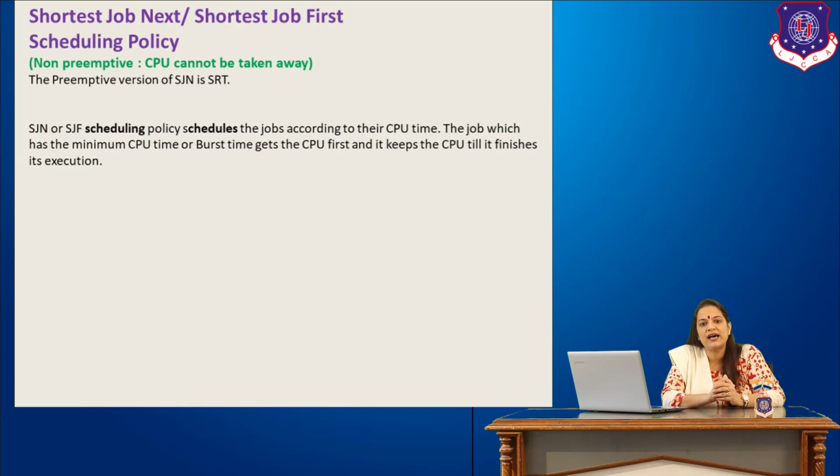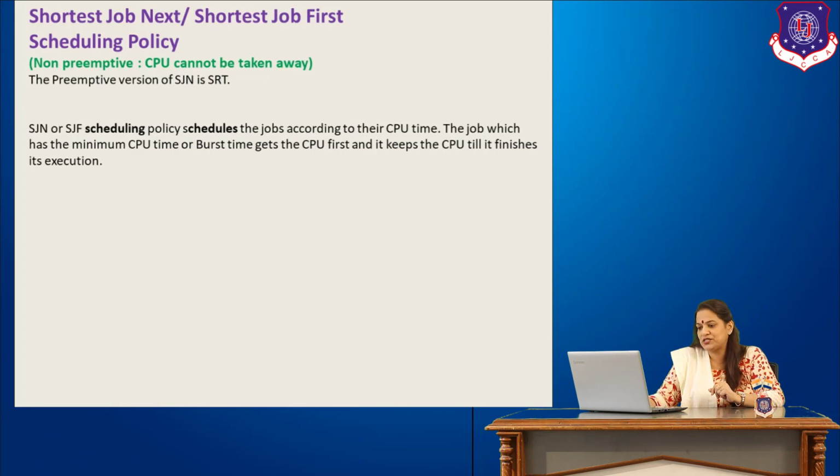So the job which has the shortest CPU time or the shortest burst time is picked up for execution. Shortest job next, which we'll be discussing today, is a non-preemptive scheduling policy. It also has a preemptive version, which we'll be doing in my next video, and that is basically the shortest remaining time first algorithm.